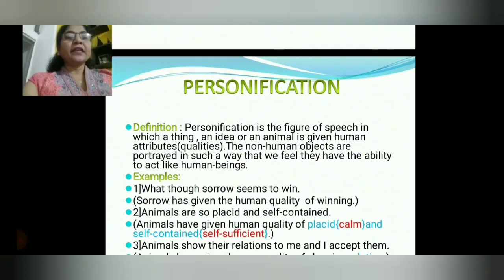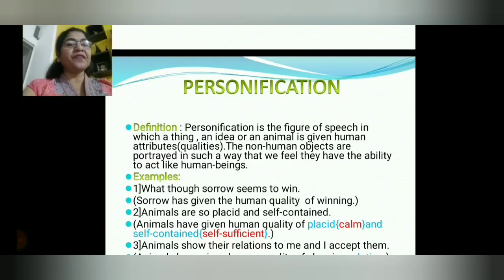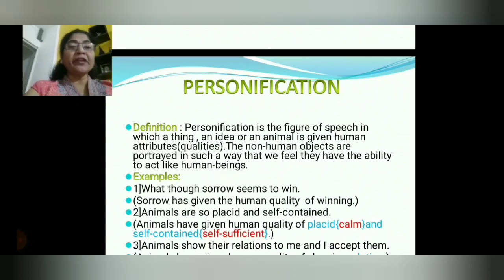Now the next literary device is personification. Personification is the figure of speech in which a thing, an idea or an animal is given human attributes, meaning qualities. The non-human objects are portrayed in such a way that we feel they have the ability to act like human beings. In simple words, that means non-human objects, that can be an animal, idea or thing, if they are given human qualities or treated as human beings, we can say it is personification.